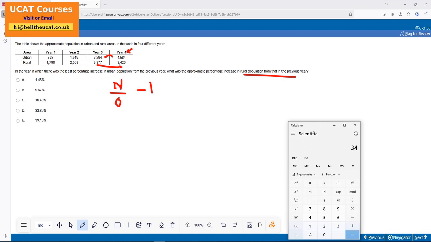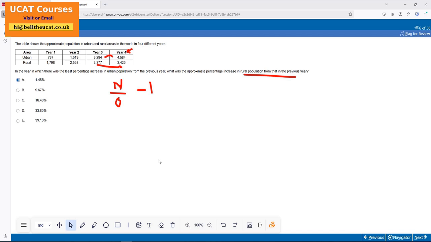Right, so I did 3426, that's the new value. Divide by 3377, boom. Do I have 1.014? Ignore the 1, minus the 1, so 1.45. That's my option, option A. Right, that was quick. Moving on to my next question.